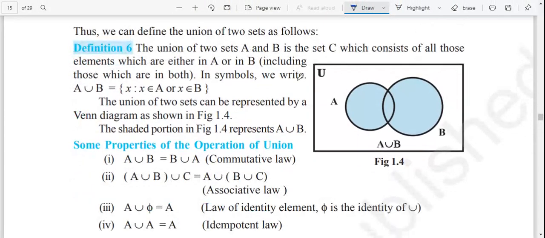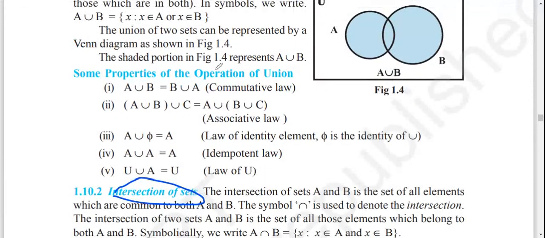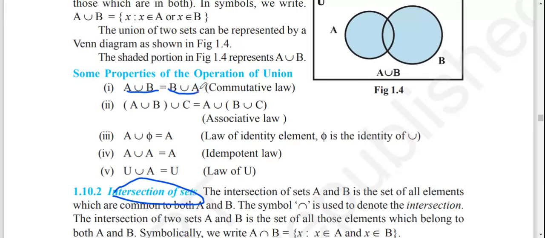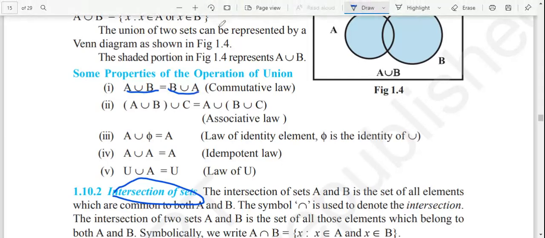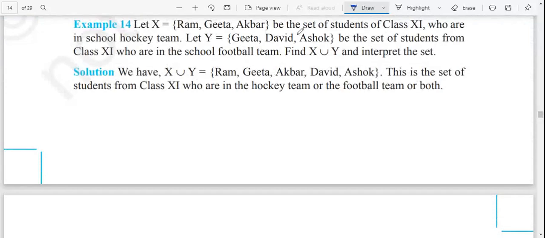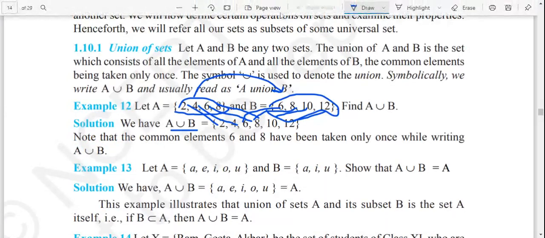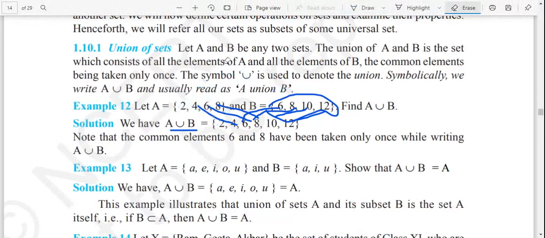Now, after that, we have the operation of union. So what is the operation union? That means when we have A union B, it will be equal to B union A. Let us find out how that will happen. For that, let me take an example. We have found here A union B: 2, 4, 6, 8, 10, 12. Then let us find B union A. What will it become? 6, 8, 10, 12, 2, 4. It will become like this.